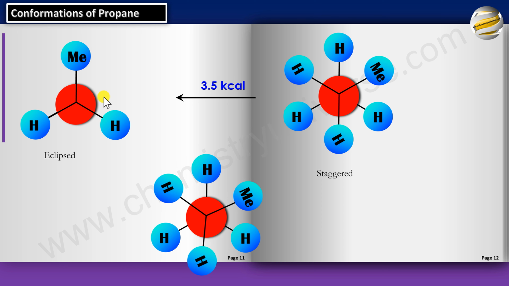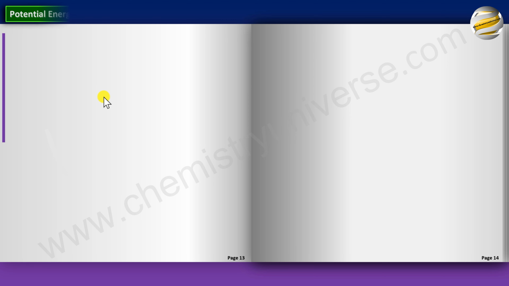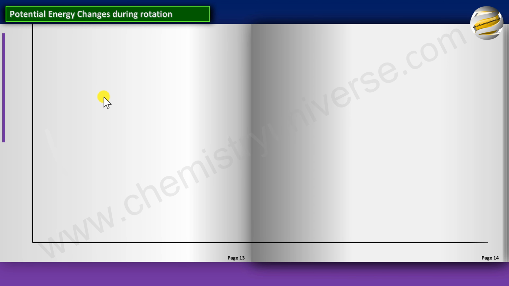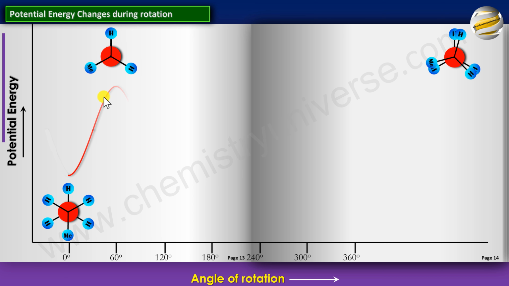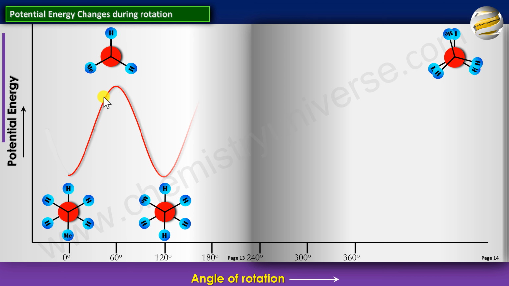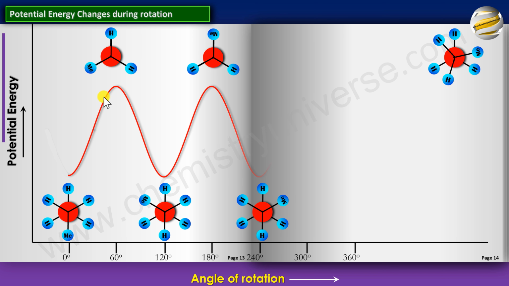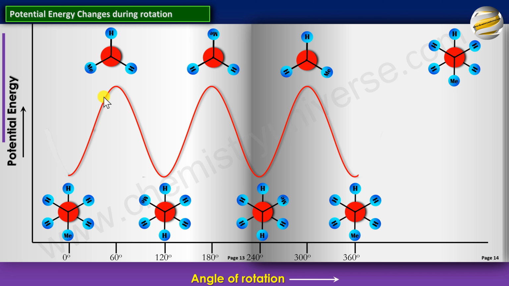So let's check its energy barrier. So potential energy, again the same logic applies, just like ethane, with the only difference being that you have a methyl group now attached to one of the carbon atoms. So this is the reference molecule, this will rotate and we'll take the graph up and down. This is the staggered, eclipsed, again rotate staggered, going up eclipsed, rotating staggered, eclipsed, staggered, and so on. Again a very similar graph, with the only difference that the energy barrier is now 3.5 kcal.